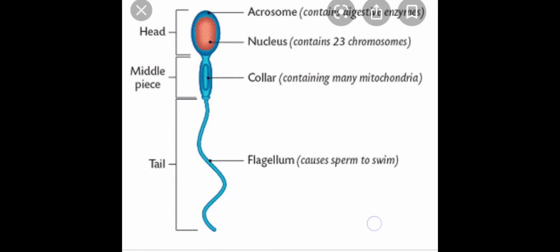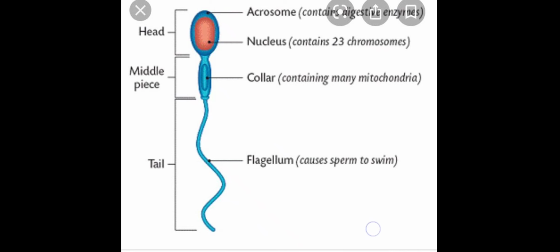When the human male ejaculates, it ejaculates about 200 to 300 million sperms during every coitus, and out of that 60% of sperms have normal fertility and the remaining 40% show vigorous motility.